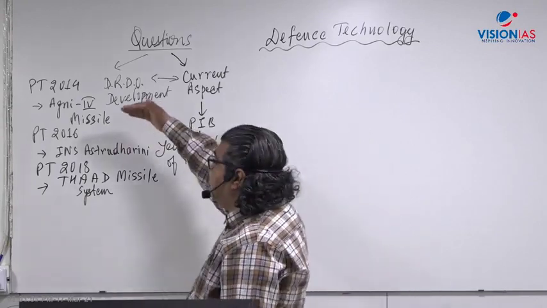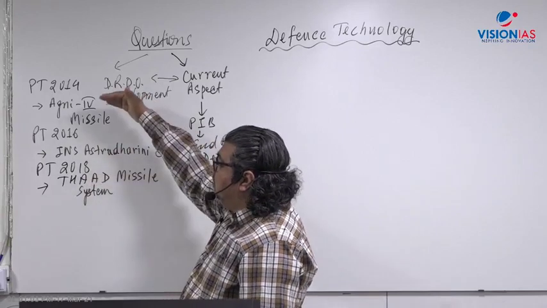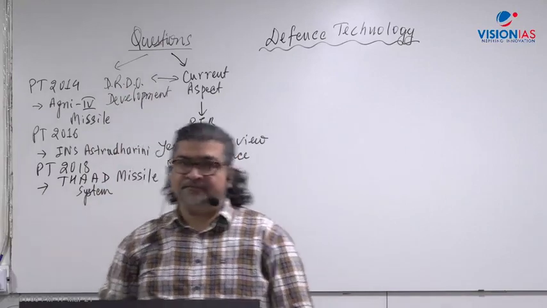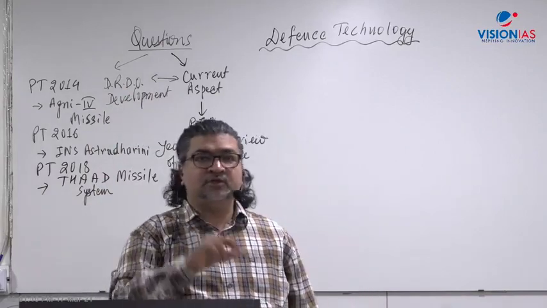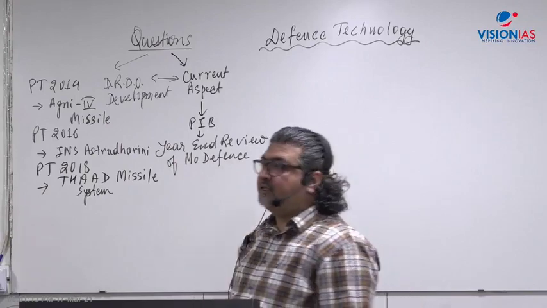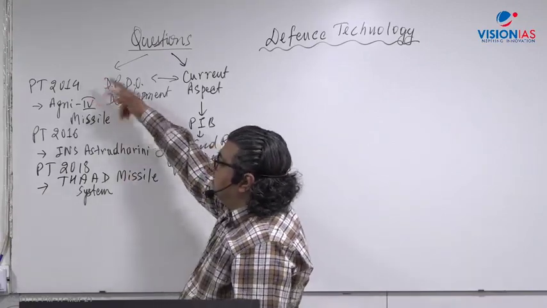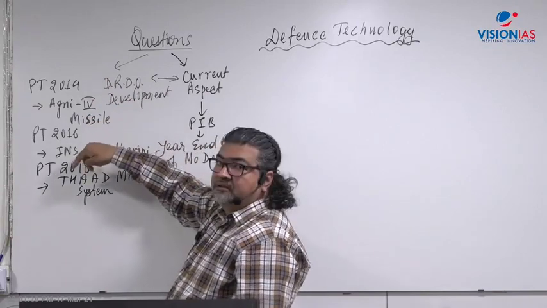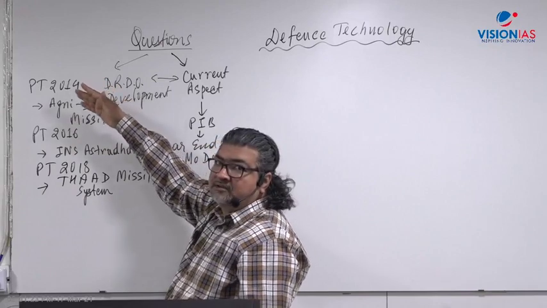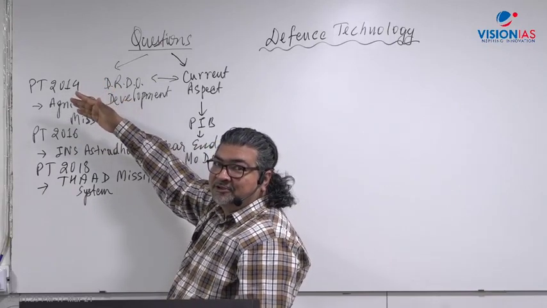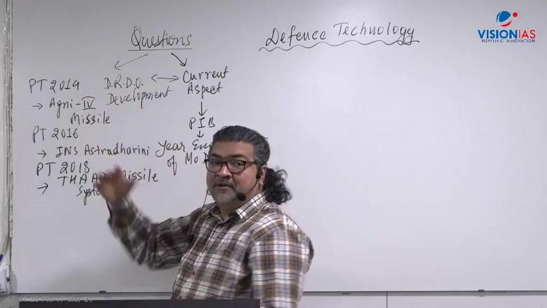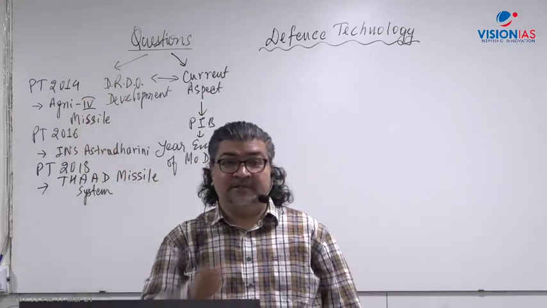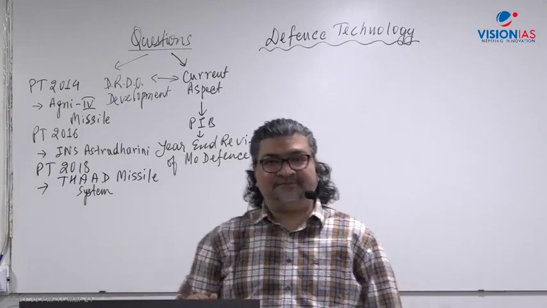So this is how you will find 2014, 16, 18, with a two-year gap, the question has been there. In 2020, you don't have any question on defense, right? Can you see the trend here? In 2014, there was a gap in 2015. In 2016, the question came, again a gap of one year, then 2018. And UPSC is very, very chalak, very, very smart. UPSC knew that students may be preparing very hard on the defense topic. So what UPSC did in the 2020 exam, last year's exam, was no defense question.